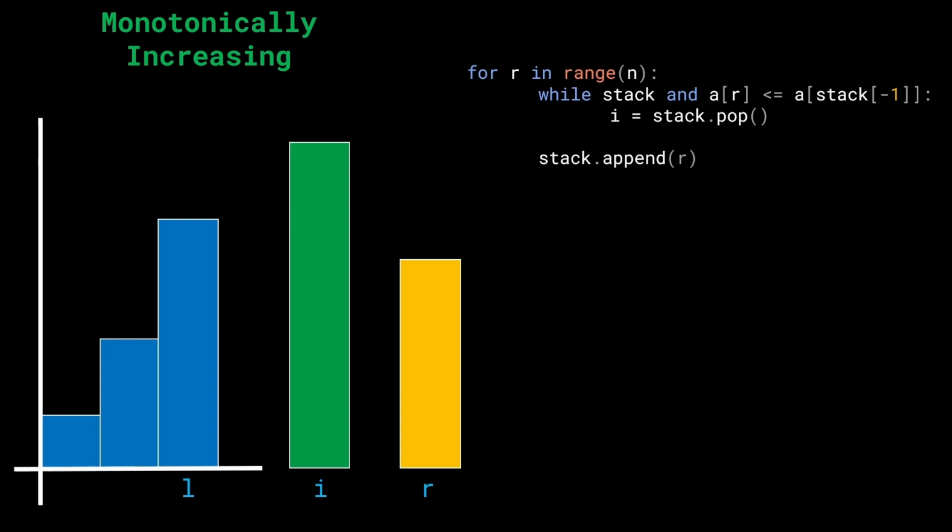And now what is the L going to be? Think about this. L is going to be the value on the left hand side, which is lower than this current I, which is nothing but the value we've added on to the top of the stack already. So the L is actually going to be the stack top. Again, this is because we have a monotonically increasing kind of stack. Feel free to pause here because what we have done is very, very crucial to understand the rest of the solution. In fact, this is pretty much the heart of it.